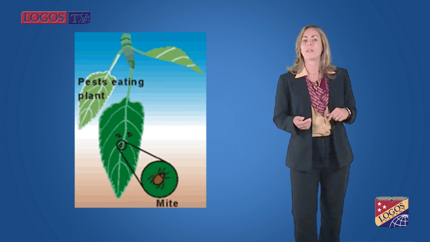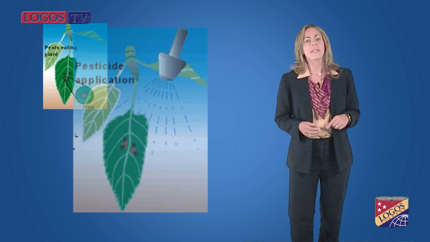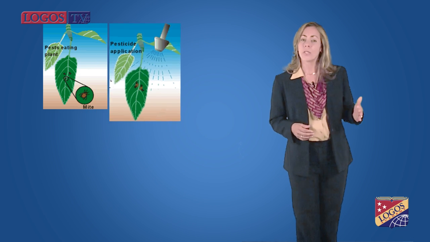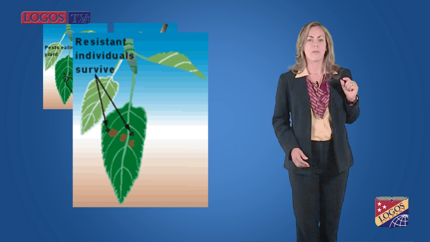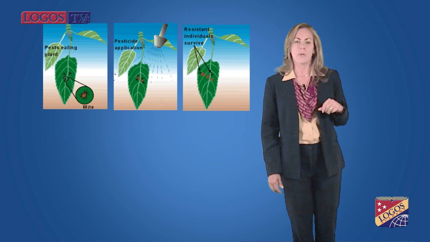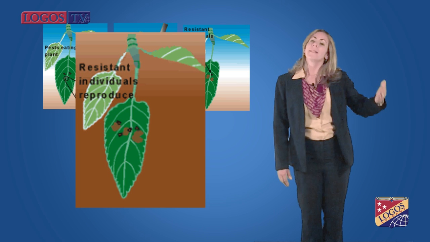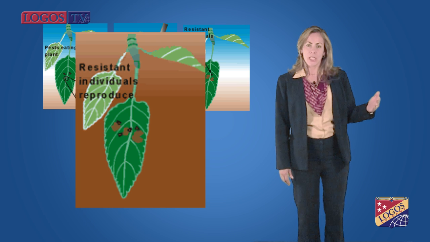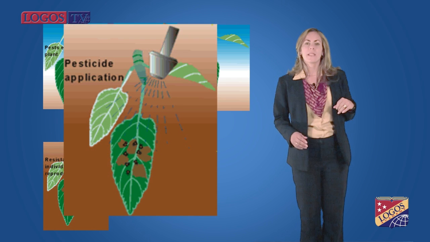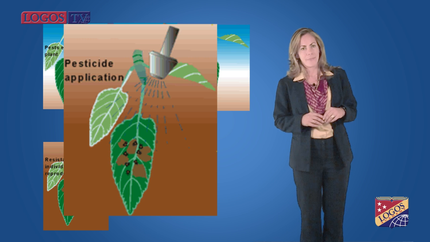Another example is the natural selection of insecticide resistance. Many people use insecticides to kill insects. An insecticide will kill most insects, but a few will survive. These survivors have genes that make them resistant to the insecticide. The survivors then reproduce, passing the insecticide resistant gene to their offspring. In time, the replacement population of insects is made up mostly of individuals that have the insecticide resistant genes.